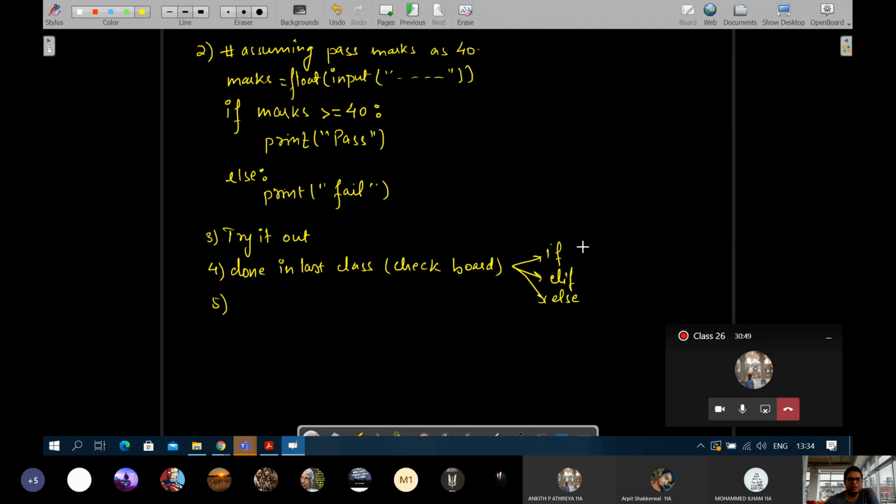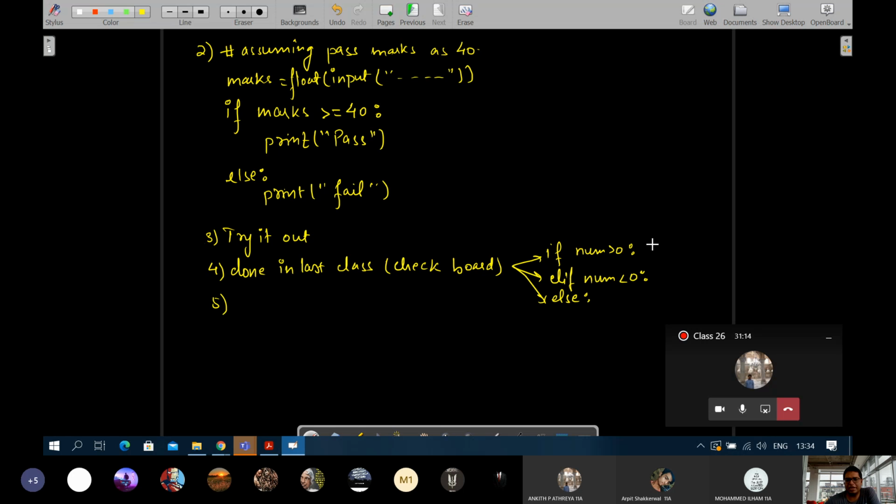Why? Because in this you can say if num is greater than 0, then you will print positive. Elif will be if num is less than 0, then you will write negative, and else it will be 0.